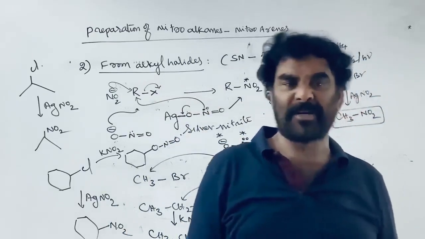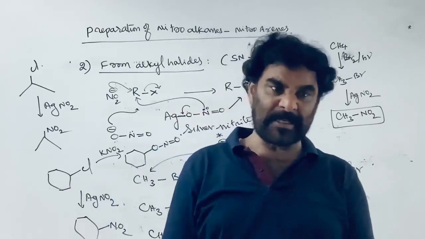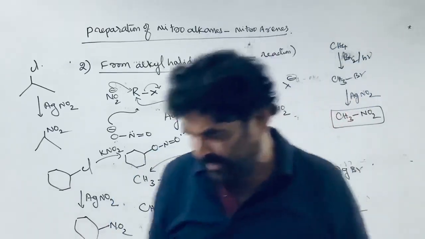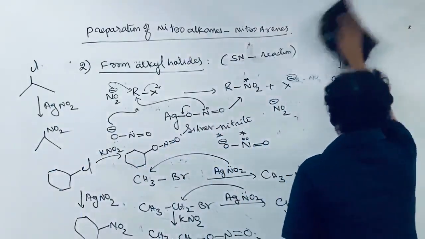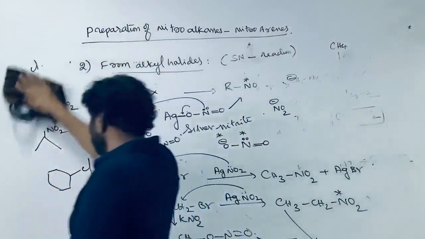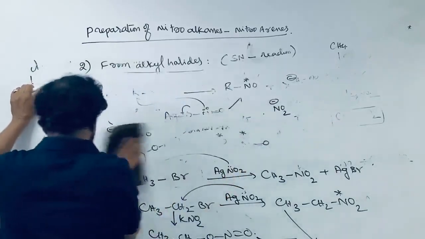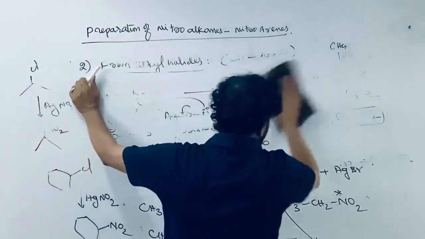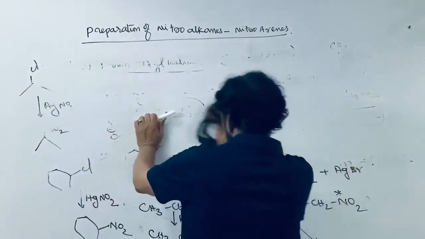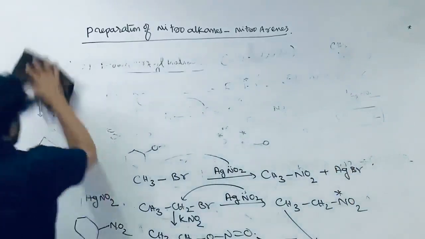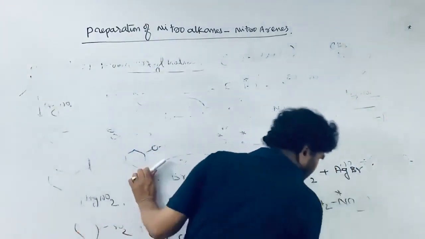The nitro group is a functional group. The nitrito group is where the NO2 is connected through the oxygen. They are functional groups without a suffix; only a prefix is used for them. So this is the preparation of nitroalkanes from alkyl halides.